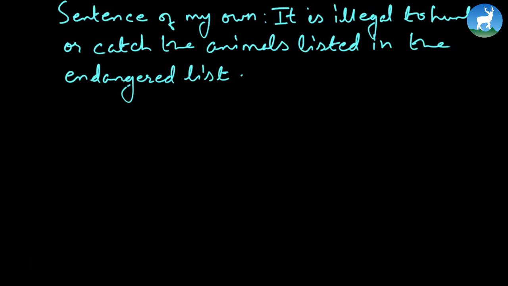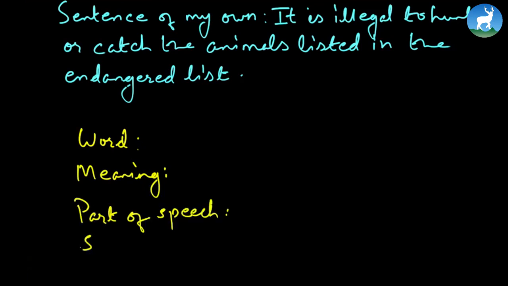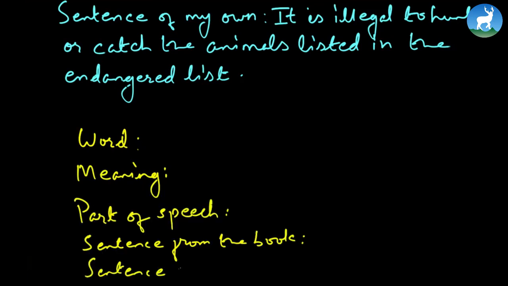So this way, we have just recently learned the technique of improving your vocabulary, where it starts from word, its meaning, its part of speech, sentence from the book, and finally, sentence of my own. So this is the format to improve your vocabulary words.